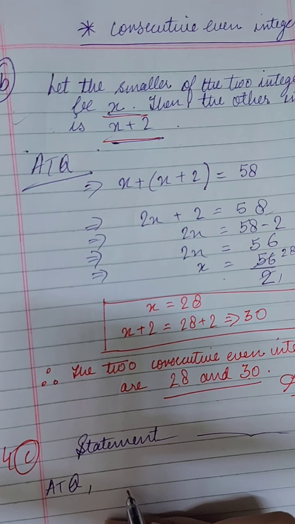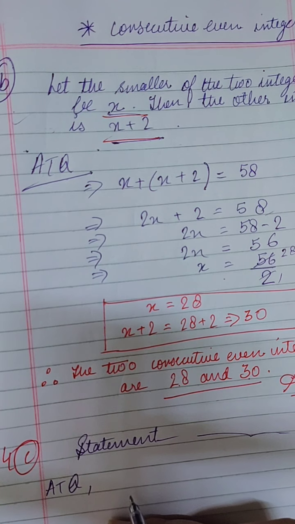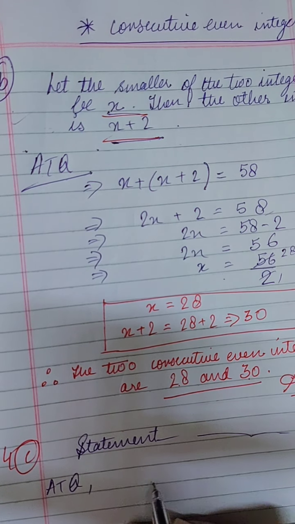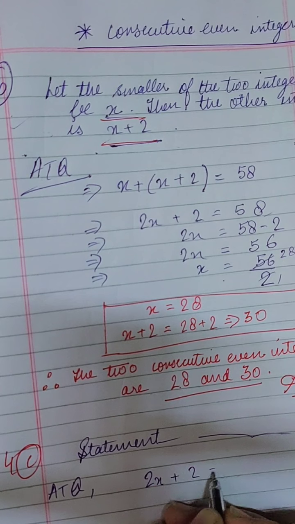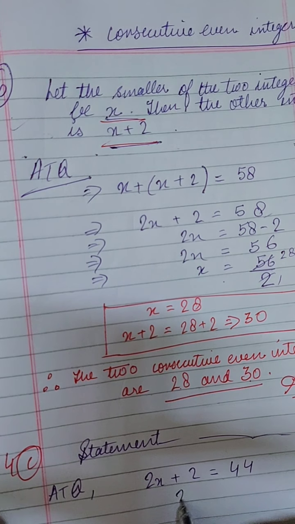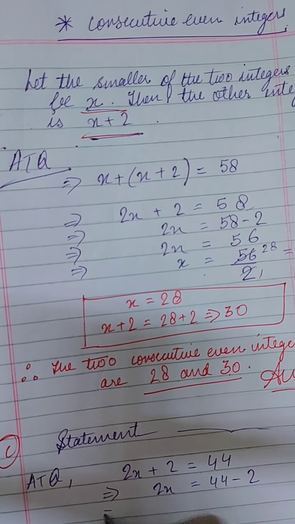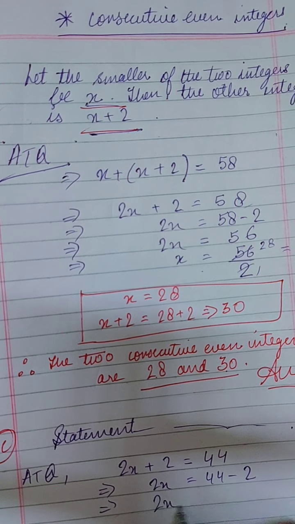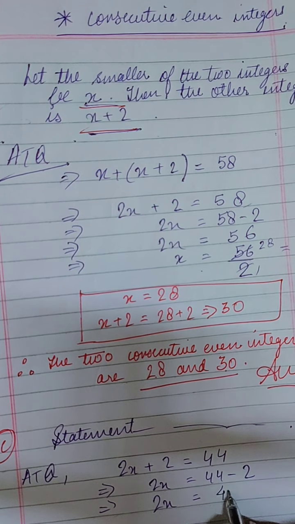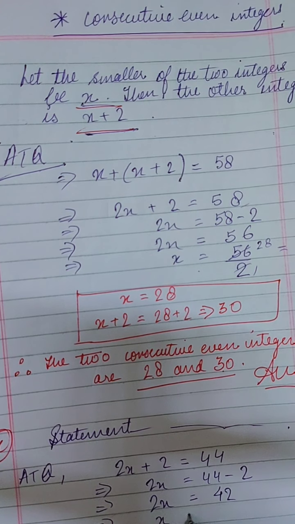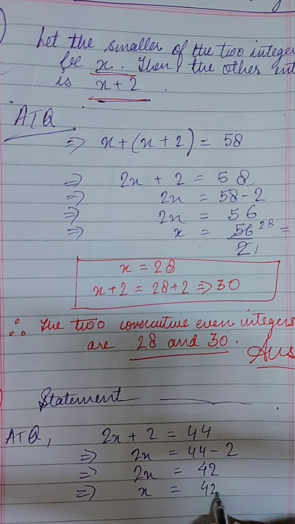what you will write down? Sum of two consecutive odd integers is given 44. So 2x plus 2 you will get here, 44. 2x will be equal to 44 minus 2. 2x will be equal to 42 here. Now x will be equal to 42 upon 2.